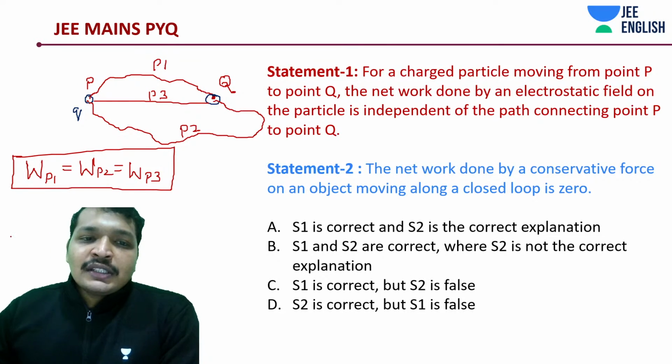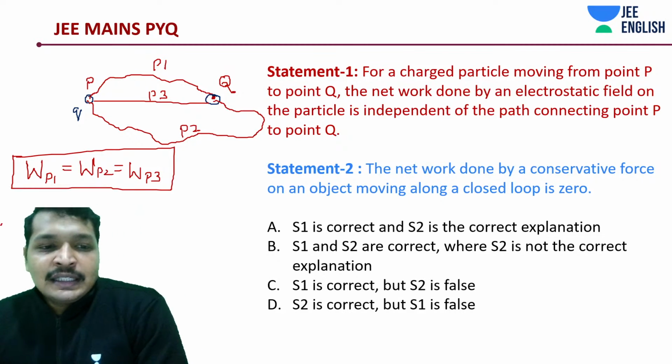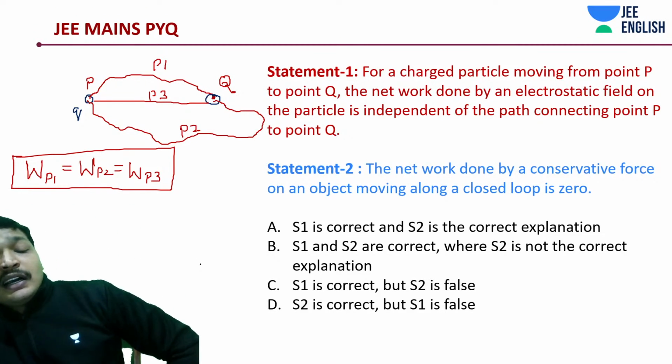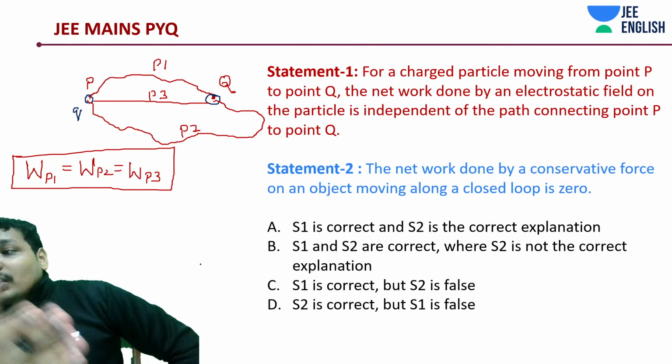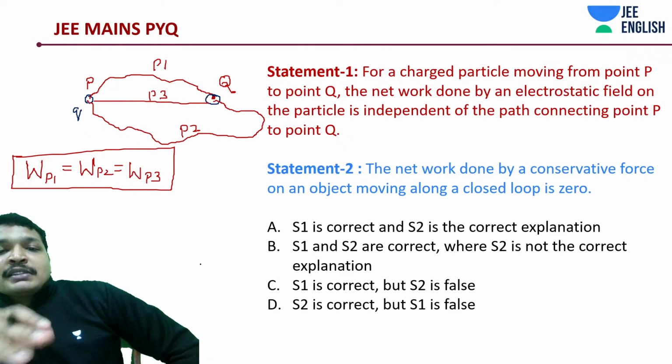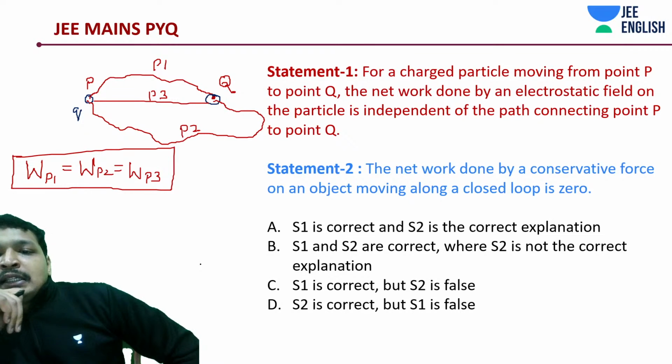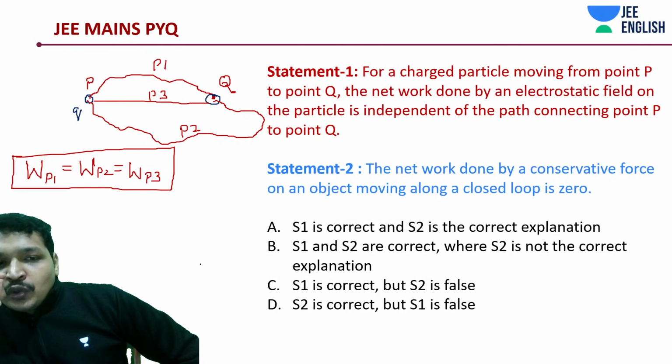Okay, but what does your statement 2 say? Let's try to understand this, because many times students say both are correct, but maybe S2 is not the correct explanation of S1. It seems like that, right? For a charged particle moving from P to Q, the work done by an electrostatic field on the particle is independent of the path connecting P and Q. Now the next statement says the work done by a conservative force on an object along a closed loop is 0.